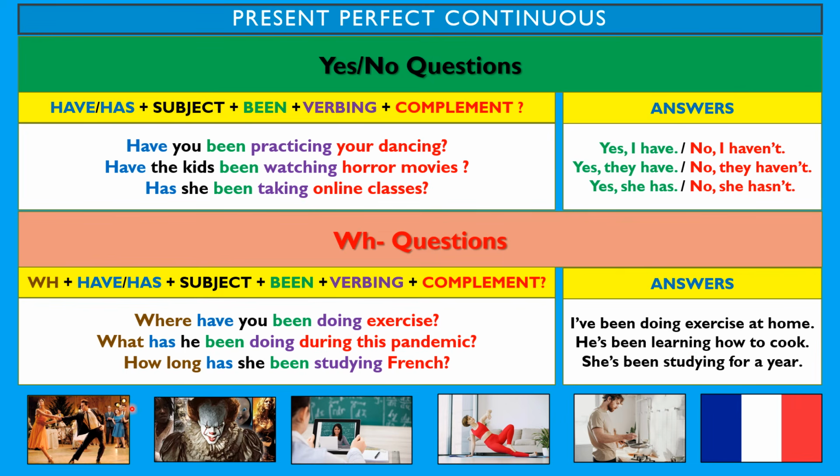And the last question, how long has she been studying French? She's been studying French for a year, or she's been studying for a year. That is the duration.